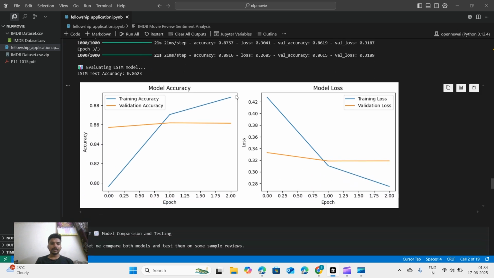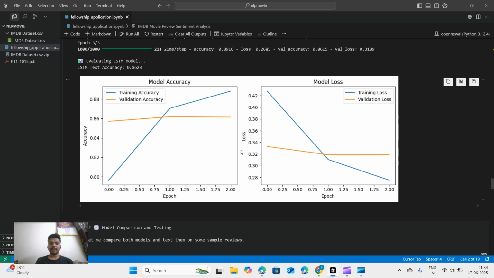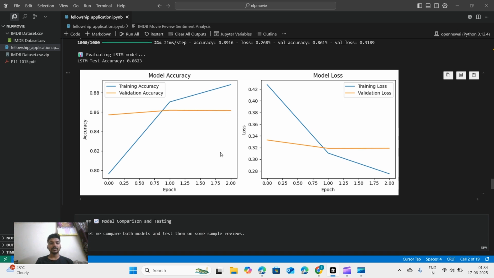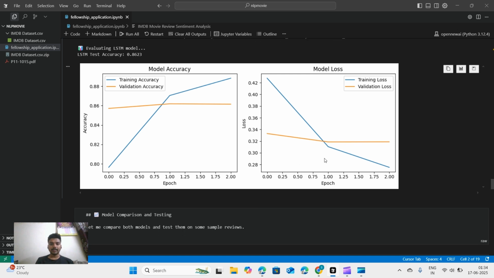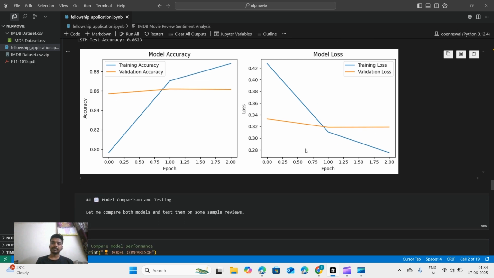So with more epochs, the model gets overtrained and the validation accuracy also decreases. So I've tried to keep it at 3. And here is the model loss. The lower the loss, the better the model.